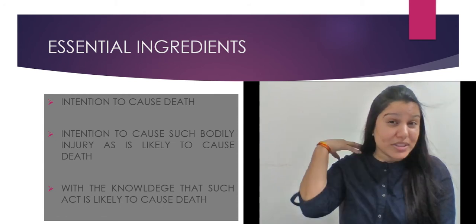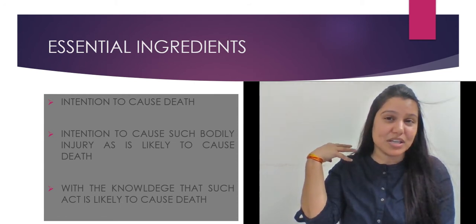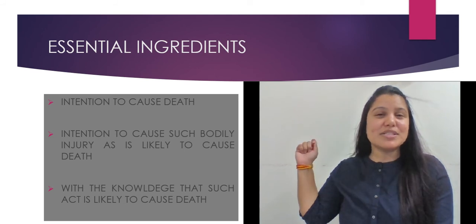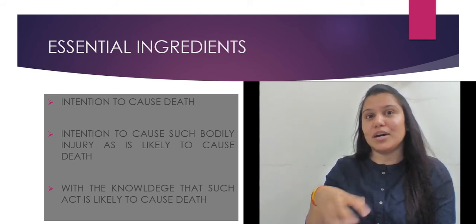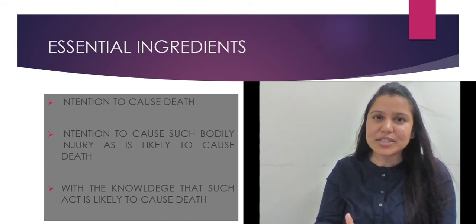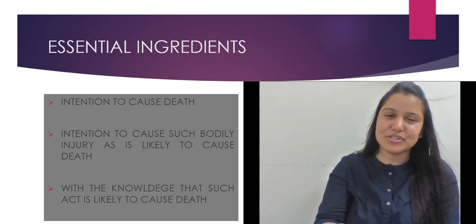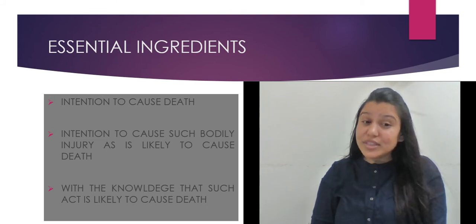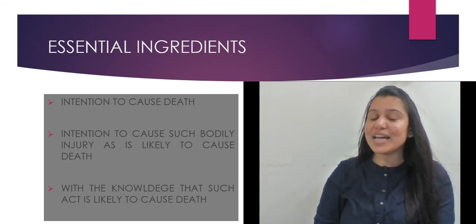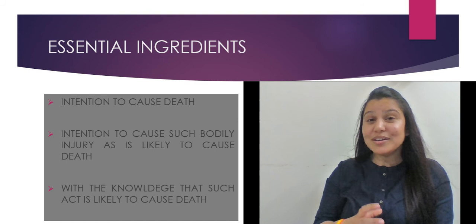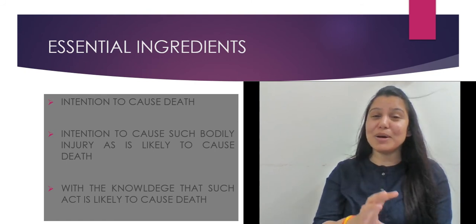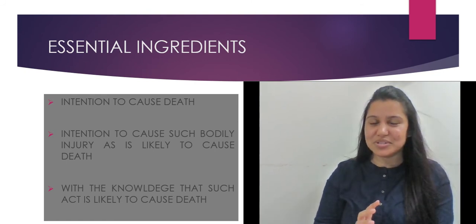If you hit somebody on the spine, it may actually harm them. Or if you hit somebody on the head, the other person might die, and the person died. As a result, the other person died with the knowledge that such an act is likely to cause death. So here, not only intention but also knowledge is the ingredient, right?